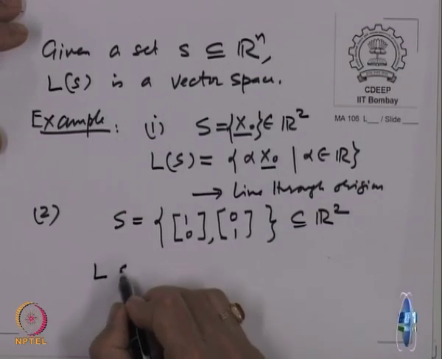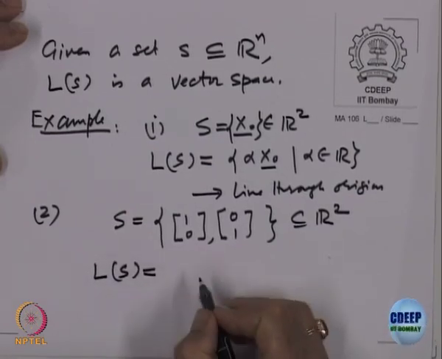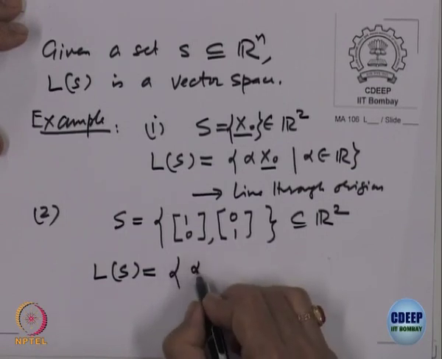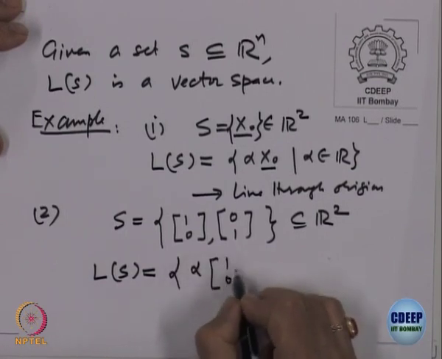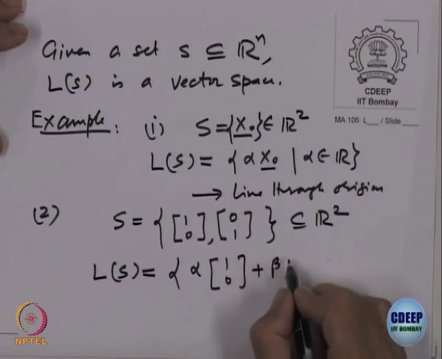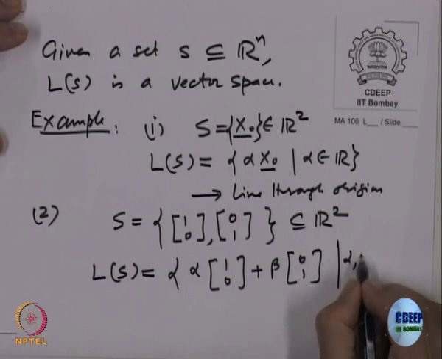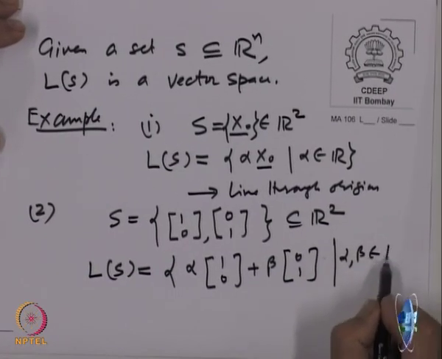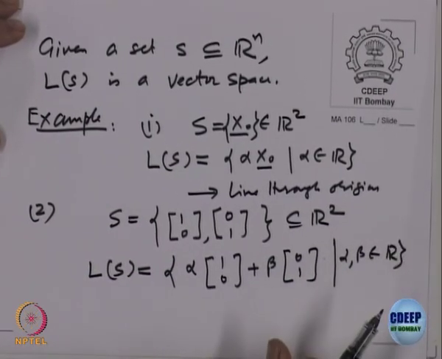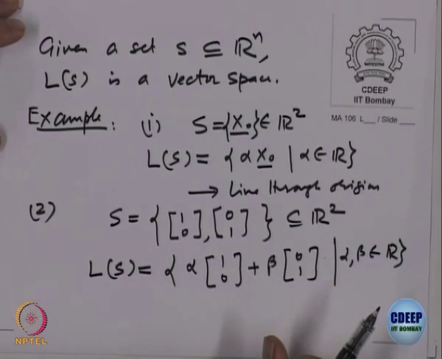So, what is L S? It should be alpha times 1 0 plus beta times 0 1, where alpha and beta both belong to R, right, linear combinations.